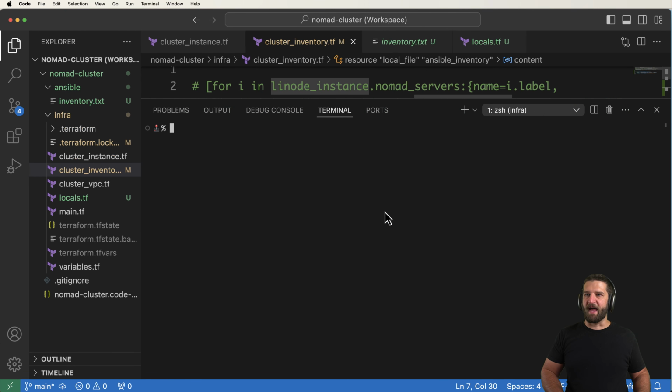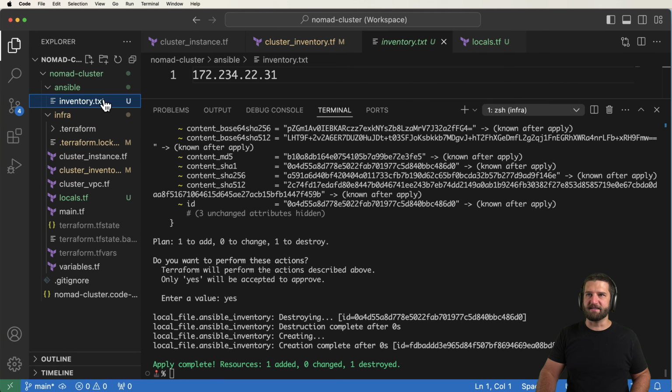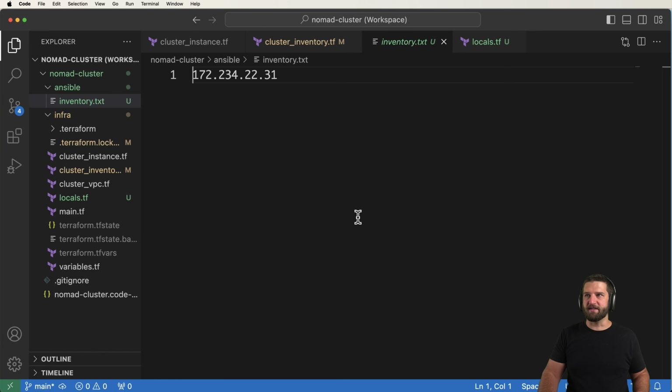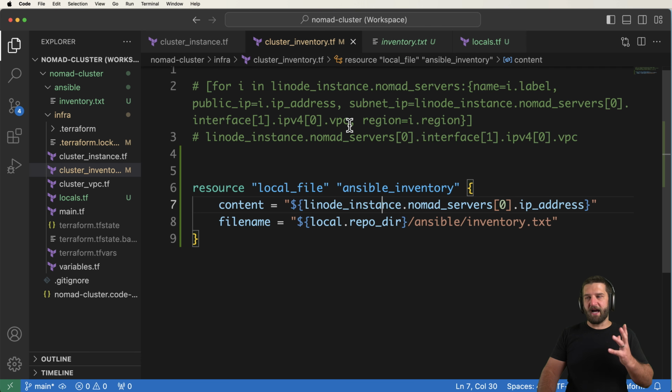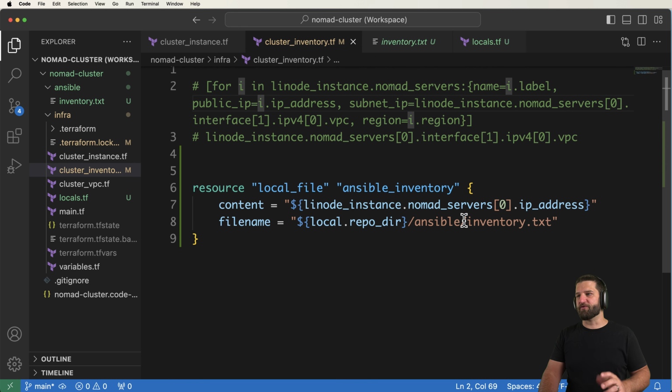So now if I save that, now it's actually based on one of my other instances. So I can go ahead and say yes. Notice it replaces that file, and there's that IP address now. So naturally, it's about time to combine the idea of managing a local file with this iteration by using Terraform templates.